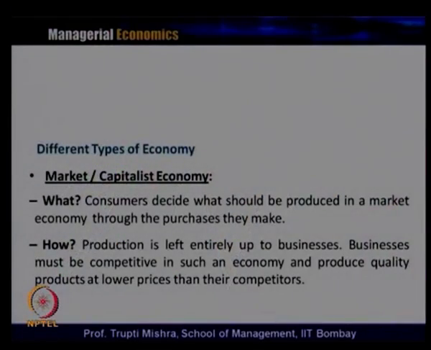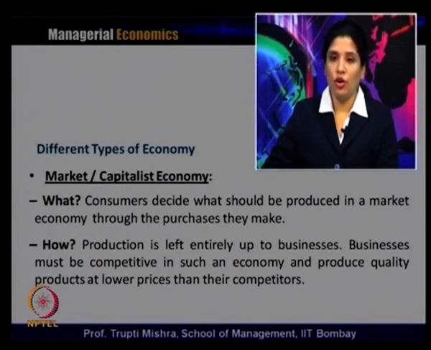In the market capitalist economy, how is the what decided? The consumer decides what should be produced in a market economy through their purchases. So, the consumer decides what to produce because ultimately they are the end user. How to produce: the production is left entirely up to business.